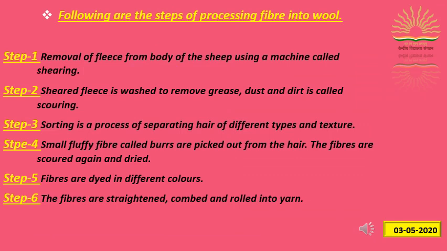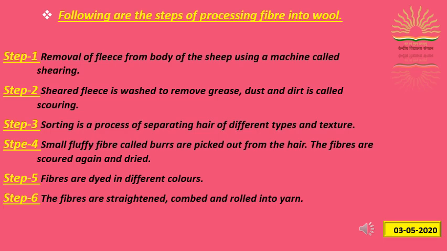These are the steps by which fibres are processed into wool. In the first step, fleece is removed from the body of the sheep. This process is done by machine. So, we can say that the process of removing fleece from the body of sheep is called shearing. The shearing process is generally done during the summer season. This process does not harm the sheep because the upper thin layer of skin is dead, and also the hair grows back just as our hair does.